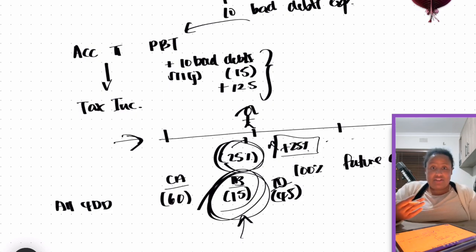And because the tax authorities, or SARS in this case, is only allowing you to deduct 25% of your expected credit losses, from their perspective, they think that your allowance for doubtful debts is actually 25% of what you've recognized. And so that brings us back to this 15 over here. This is what they think the expected credit losses are worth. And so that is exactly the tax base that we were able to get to by deriving those rules.